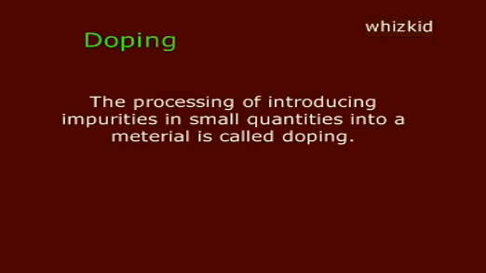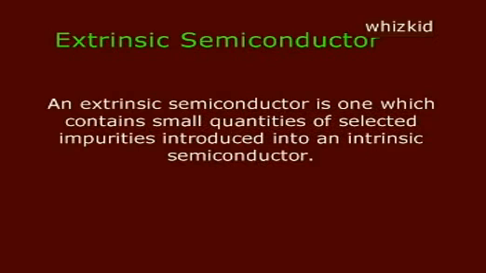Extrinsic semiconductors. Doping. The process of introducing impurities in small quantities into a material is called doping. Extrinsic semiconductors. An extrinsic semiconductor is one which contains small quantities of selected impurities introduced into an intrinsic semiconductor.